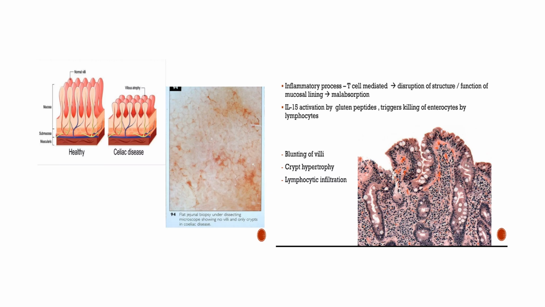So the three important features that we already discussed are the blunting of the villi, crypt hypertrophy, and intraepithelial lymphocytic infiltration, which can be seen as blackish spots in the epithelium. Inside the epithelium, you can see the intraepithelial lymphocytic infiltrations. A positive serological test that reverts to negative after treatment with a strict gluten-free diet is further supportive evidence for the diagnosis of celiac disease.